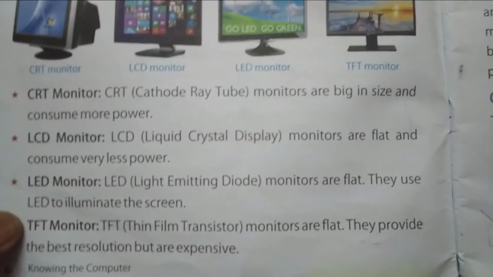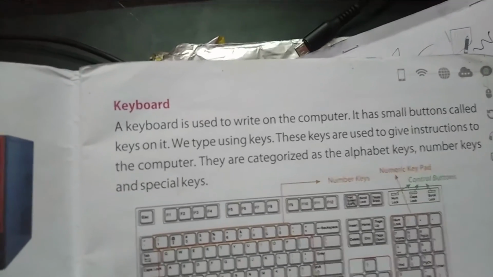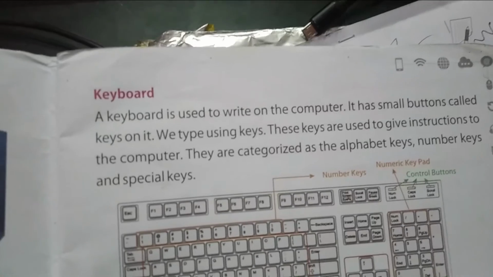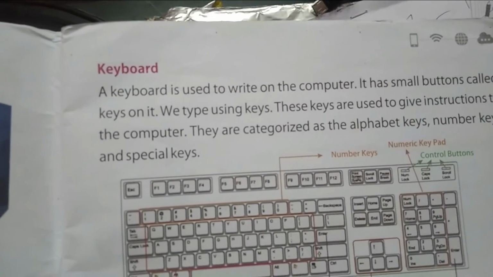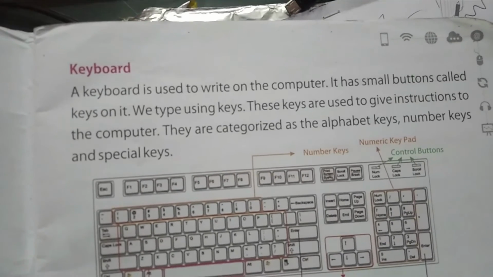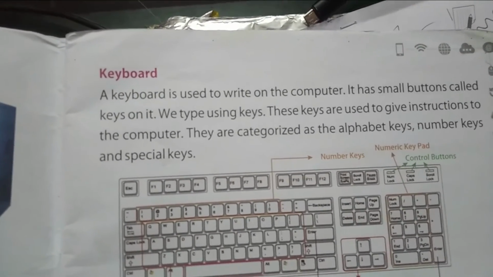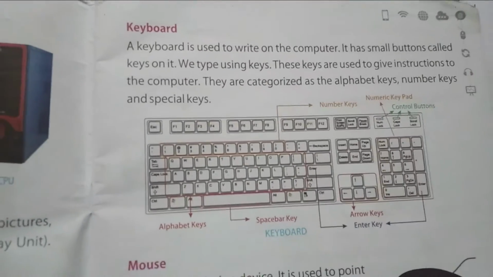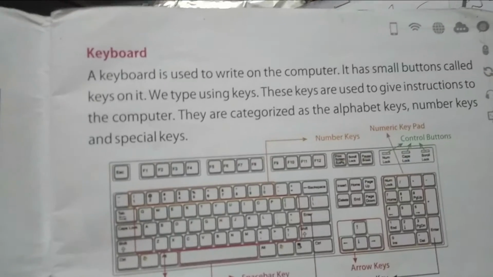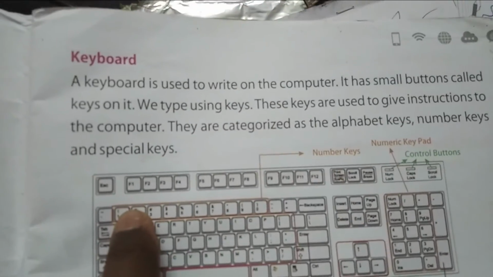Okay, moving on to the next main part of a computer, that is keyboard. A keyboard is used to write on the computer. It has small buttons called keys on it. We type using keys. These keys are used to give instruction to the computer. They are categorized as the alphabet keys, number keys, and special keys. See, keyboard has many keys. See, this is a keyboard. Okay, it has many keys.